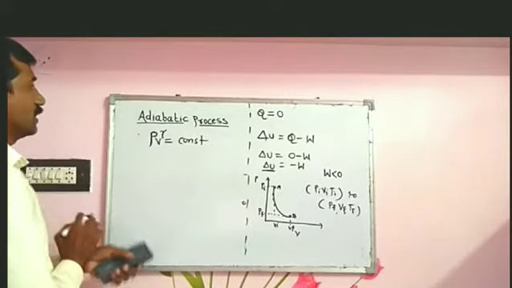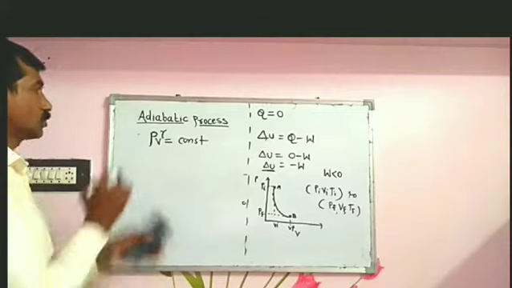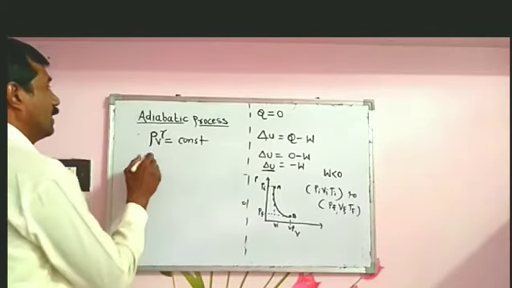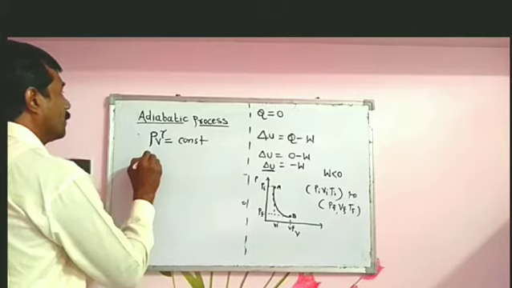That is in terms of pressure and volume.